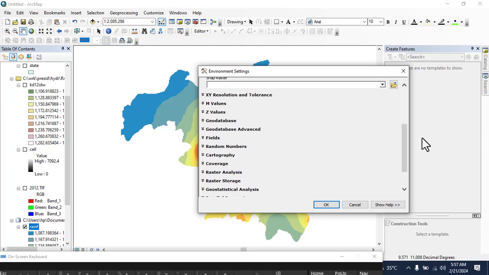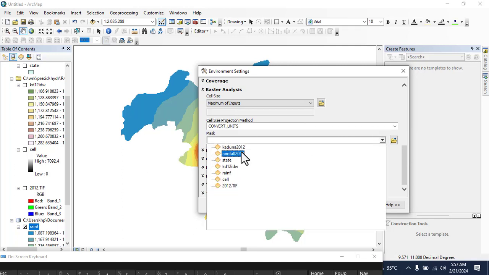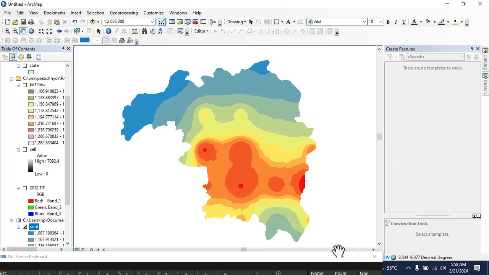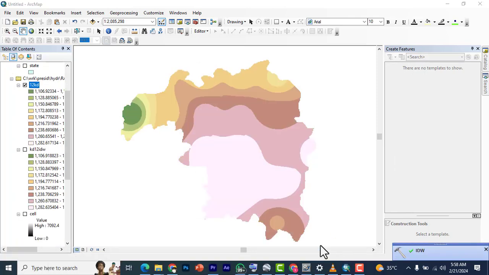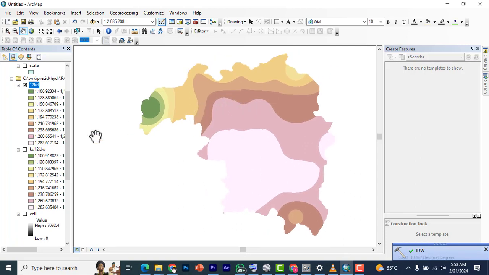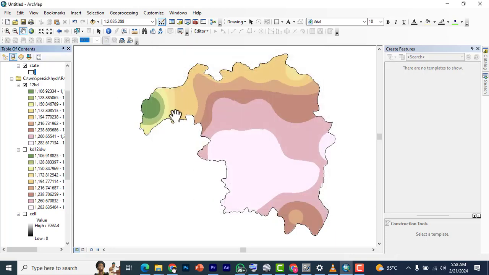And once the analysis, I will change the mask to stoked, and I click OK, and I also click OK. So we can see that we have created even the entire Cabina State. If I put this, you see that it's created covering the extent of Cabina State without leaving a gap.